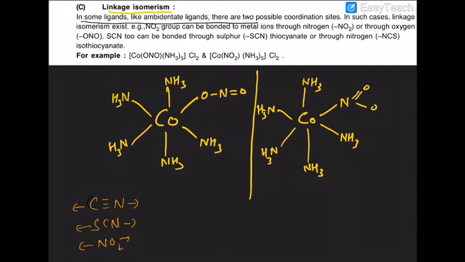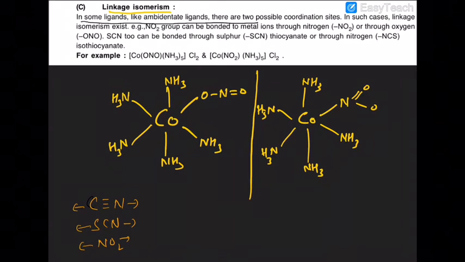Look at the present scenario, if you have pentaammine nitrito-O cobalt(III) chloride, or pentaammine nitrito-N cobalt(III) chloride.